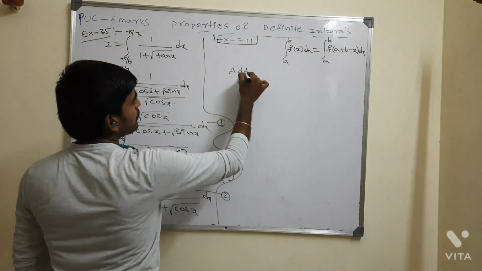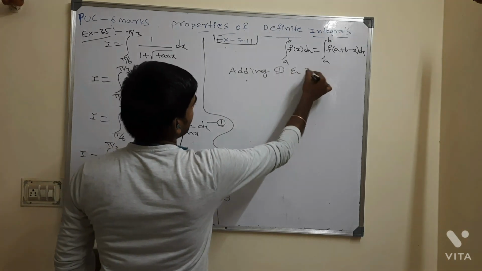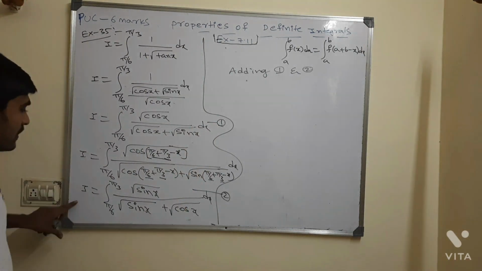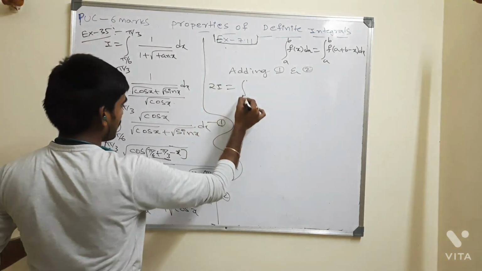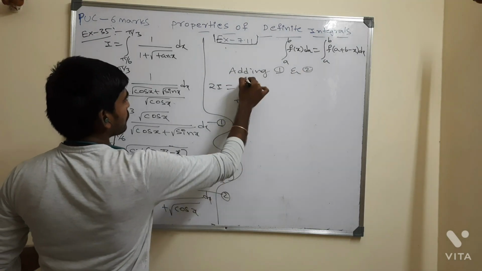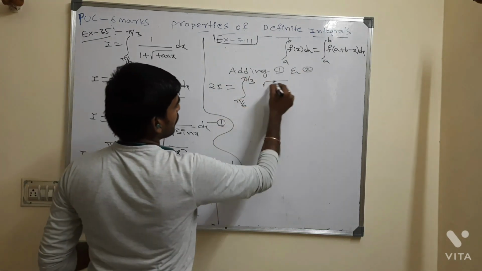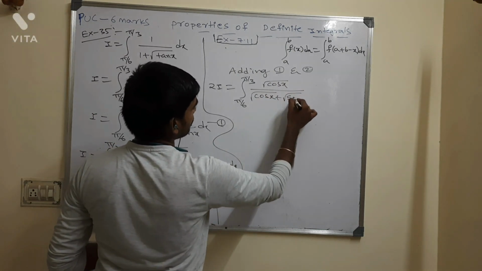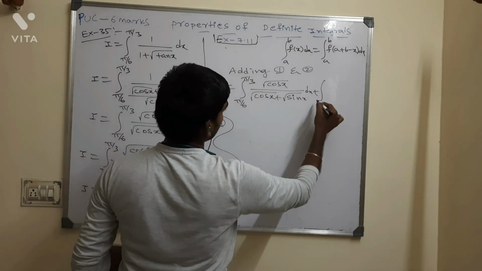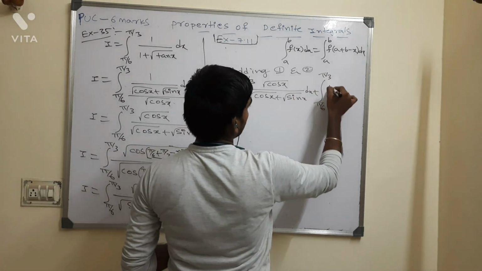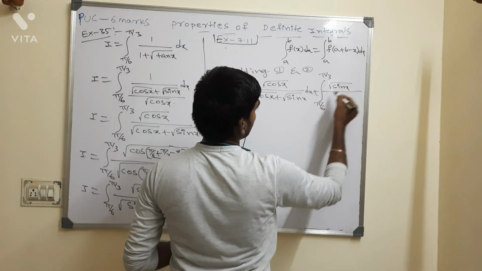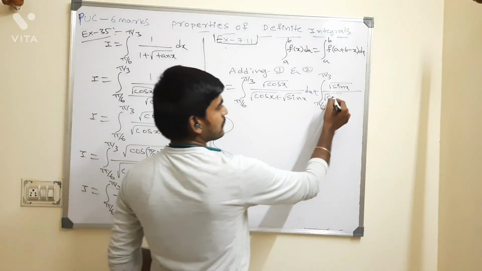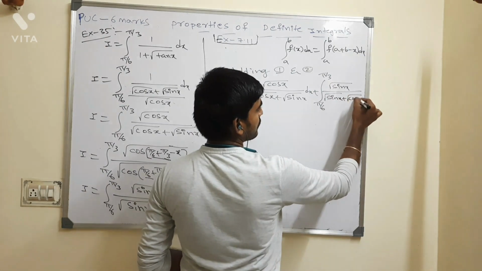Please consider this as equation number 2. Adding 1 and 2: I plus I is 2I, which is the integral from pi by 6 to pi by 3 of root of cos x over root of cos x plus root of sin x dx, plus the integral from pi by 6 to pi by 3 of root of sin x over root of sin x plus root of cos x dx.